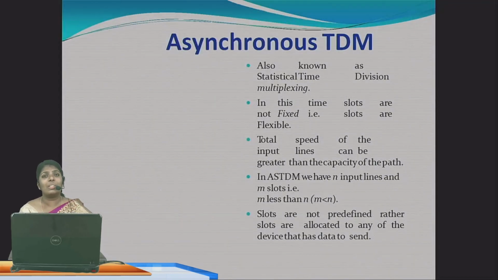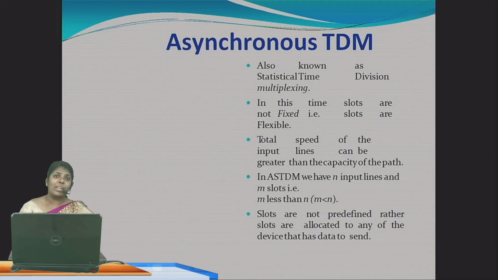So in today's class we have discussed multiplexing. Multiplexing means many signals into one, and we have discussed demultiplexing, which means one signal into many. Then we learnt about the 3 types of multiplexing: frequency division multiplexing, wave division multiplexing, and time division multiplexing.